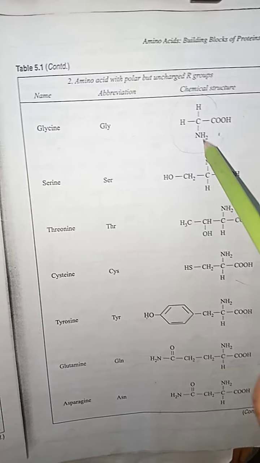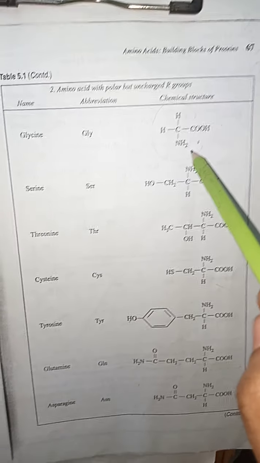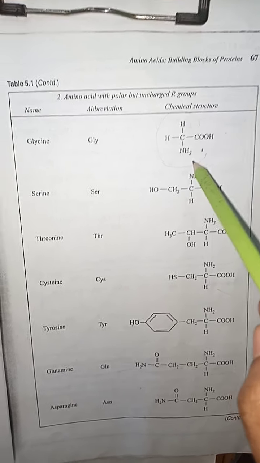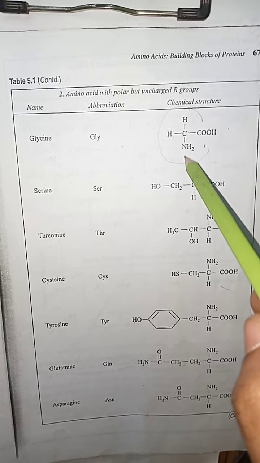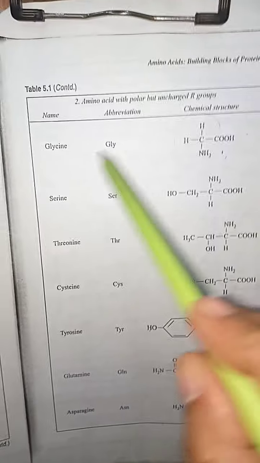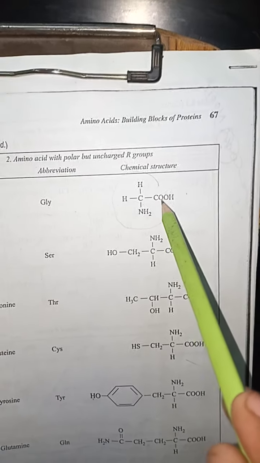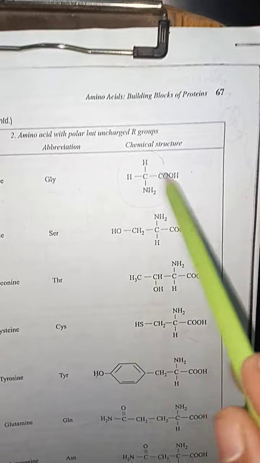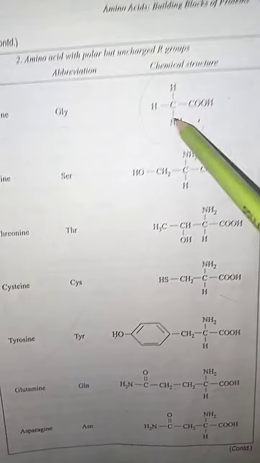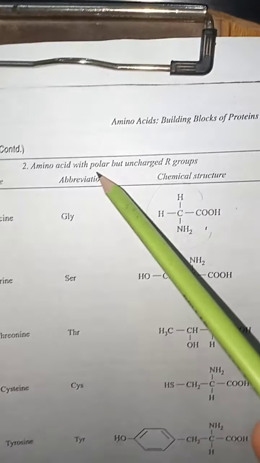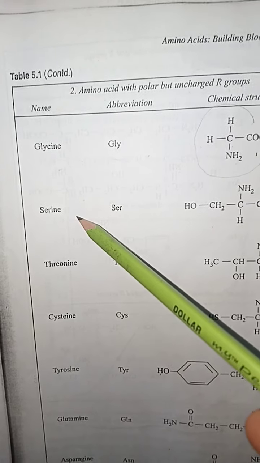What is an asymmetric carbon atom, dear student? It means a carbon atom which contains 4 different groups. As you are watching in glycine, no 4 different groups are attached. That is why glycine is known as the simplest amino acid. After glycine, among the amino acids with polar but uncharged R groups, there is serine.